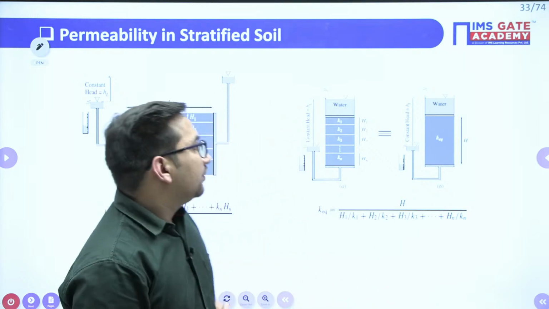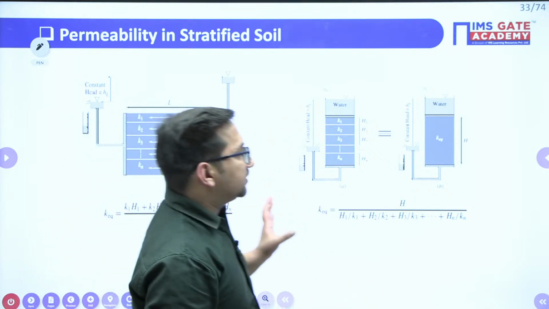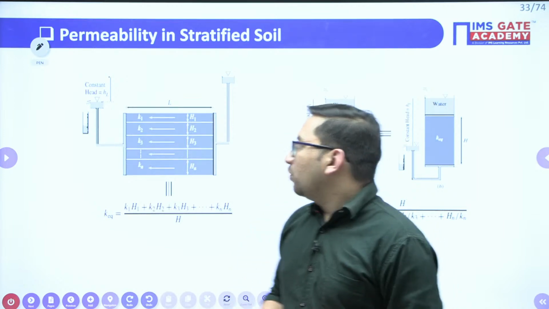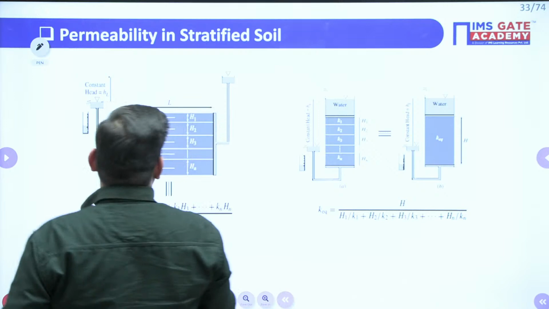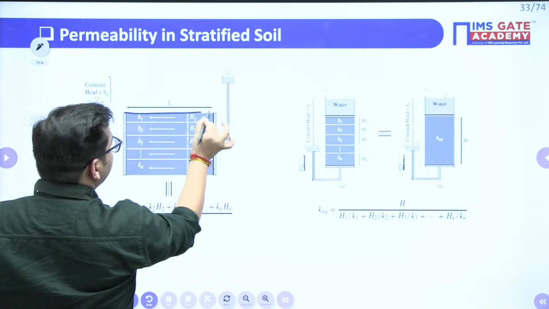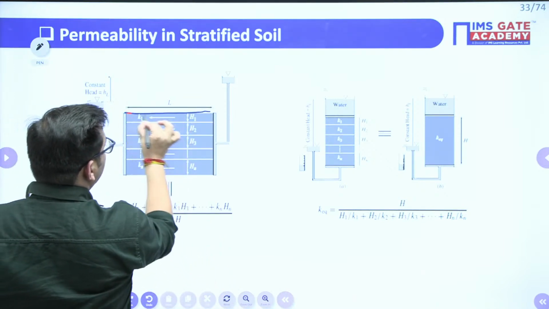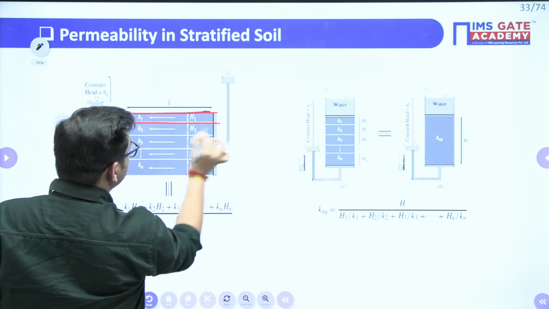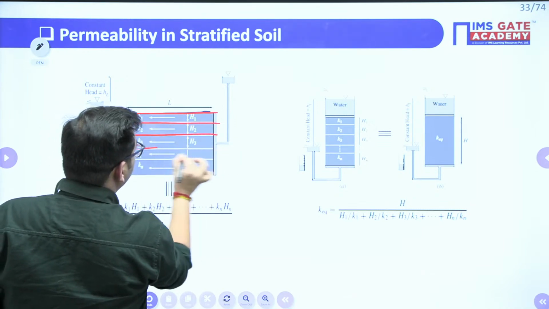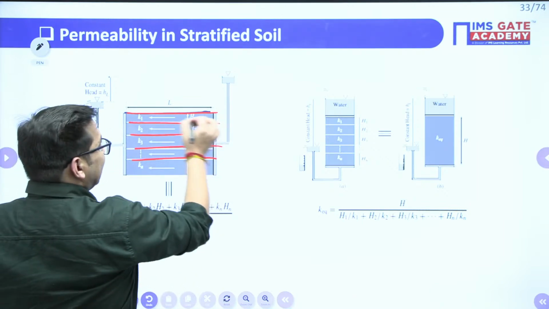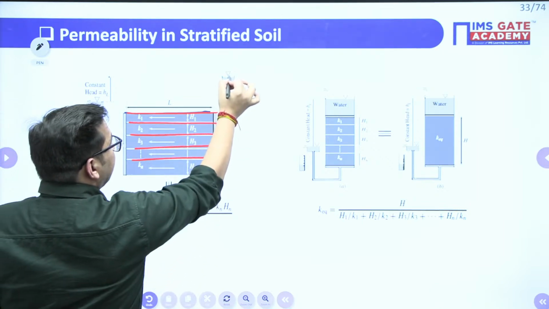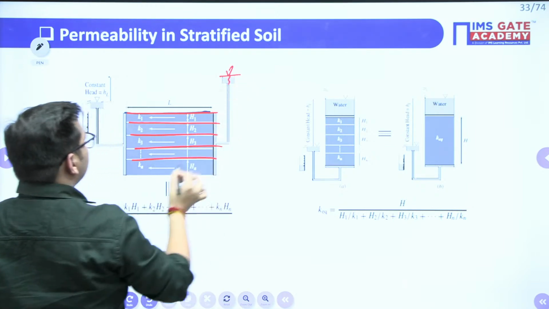So for that, we do the analysis in two cases. One, when there is a flow parallel to the bedding planes, right? So these are the different soils. These are your bedding planes. Here the head is more, here the head is less.